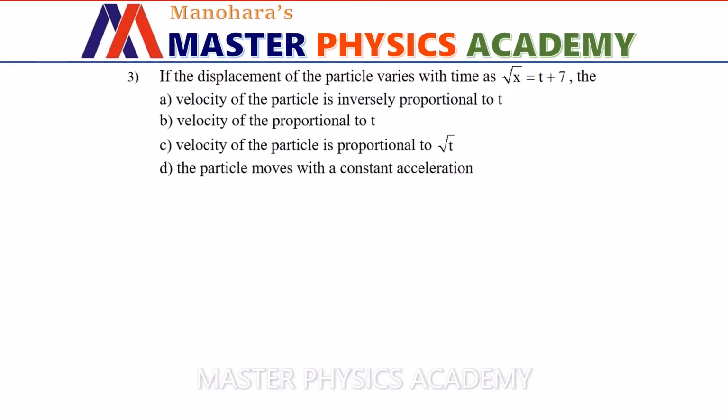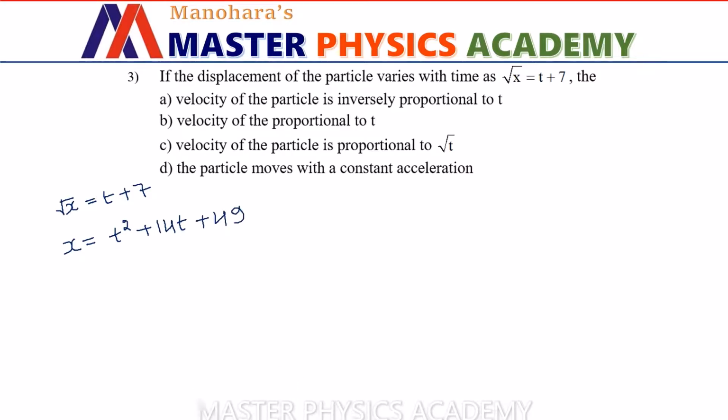Let us first write the given equation, which is root x equals t plus 7. Let us square both sides. What we get is x equals t squared plus 14t plus 49. Now, if we differentiate this, we get velocity with respect to time. So, dx by dt is velocity according to the definition.